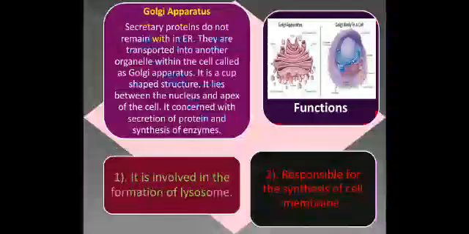Next, move to another slide, Golgi apparatus. Secretory proteins do not remain within the endoplasmic reticulum. They are transported into another organelle within the cell called the Golgi apparatus. It is a cup-shaped structure. It lies between the nucleus and the apex of the cells. It is concerned with the secretion of protein and synthesis of enzymes.